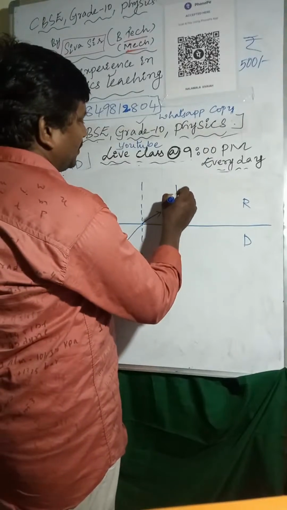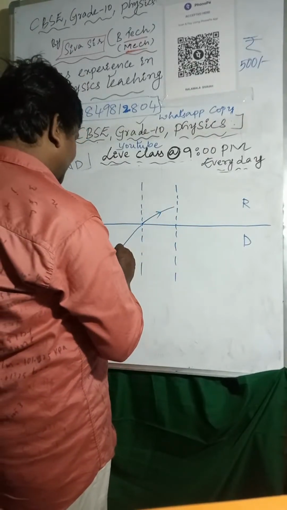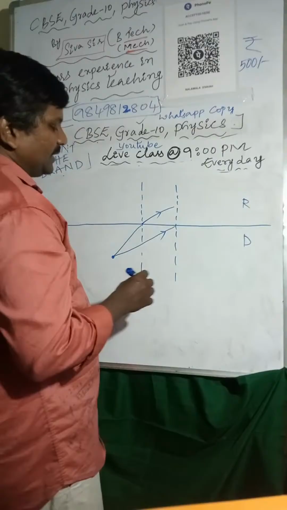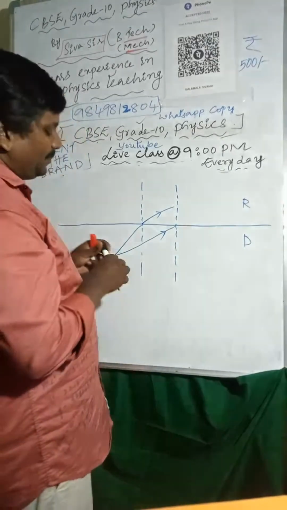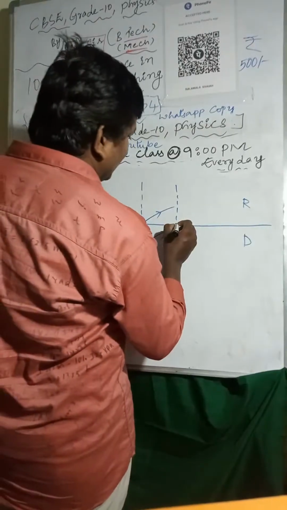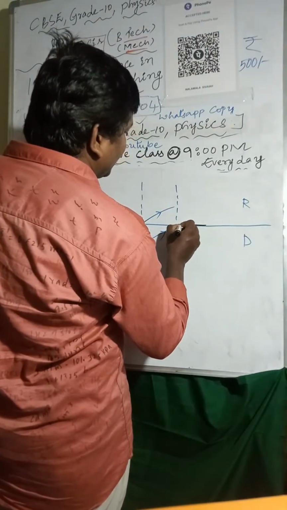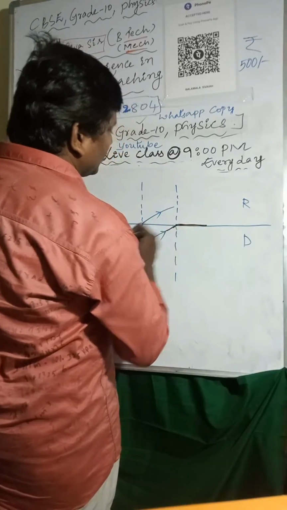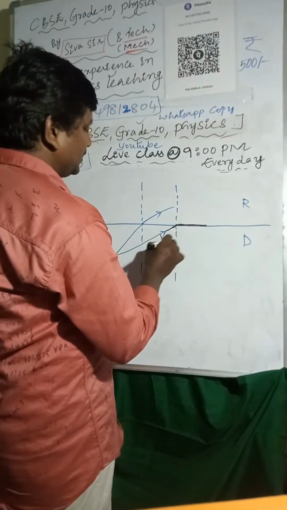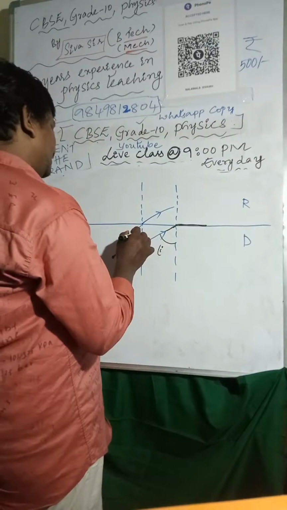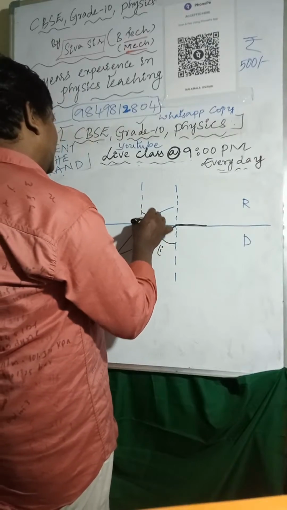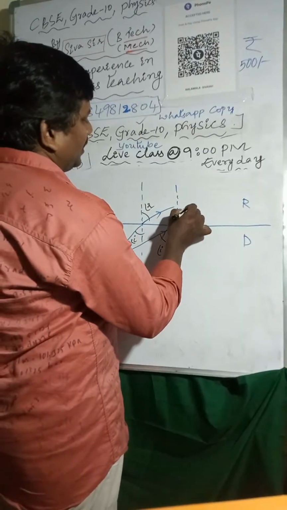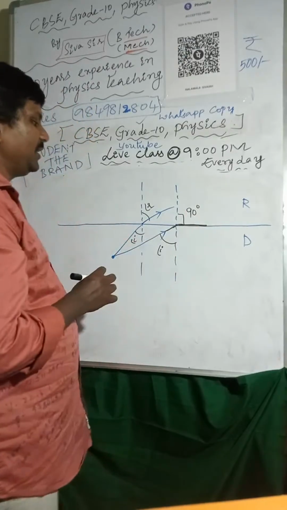So if you are considering one more, if the light ray is passing like this, at a certain angle the refracted ray grazes along the surface. Here this is the angle of incidence, and this is the angle of refraction, that is 90 degrees.